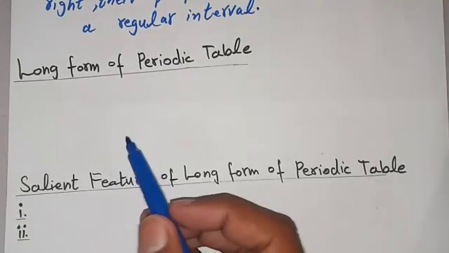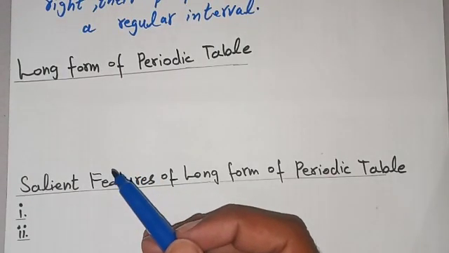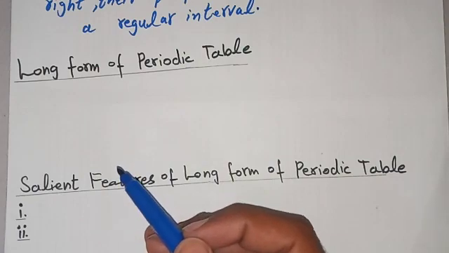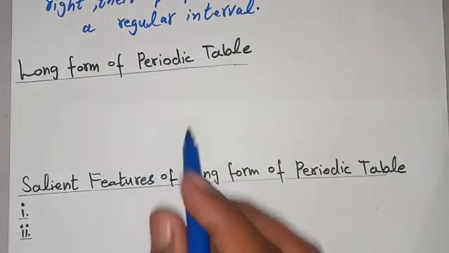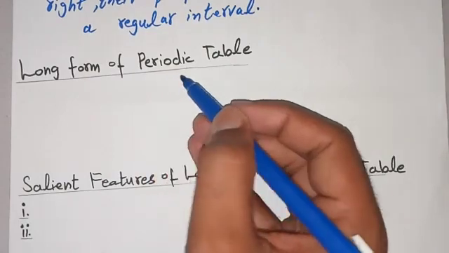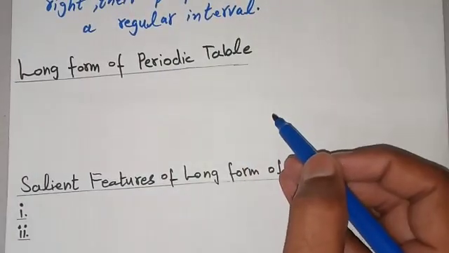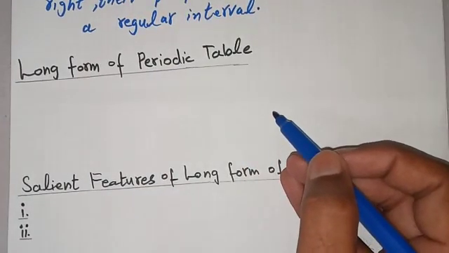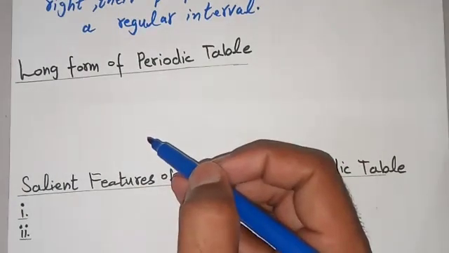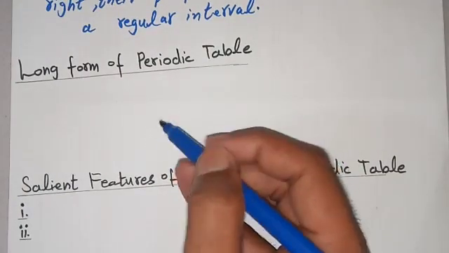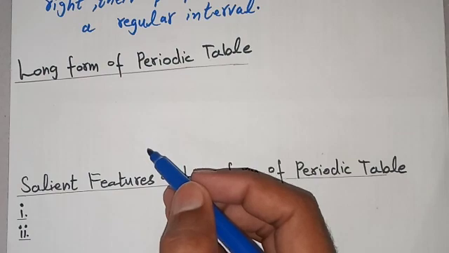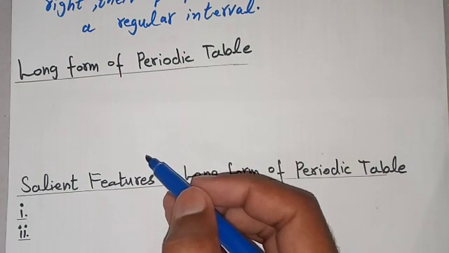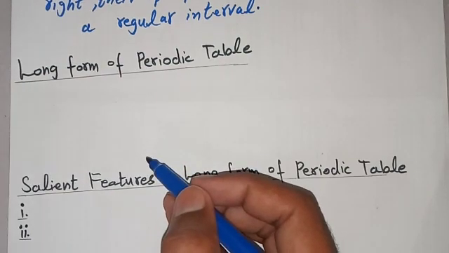Now the next topic is the long form of the periodic table. Long form of the periodic table means the arrangement of the periodic table in a lengthy way. As we know, the properties of elements are periodic functions of their atomic number.